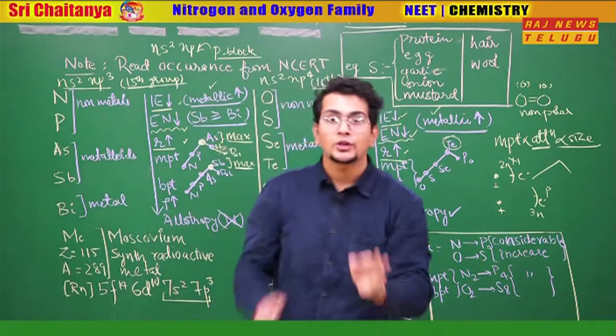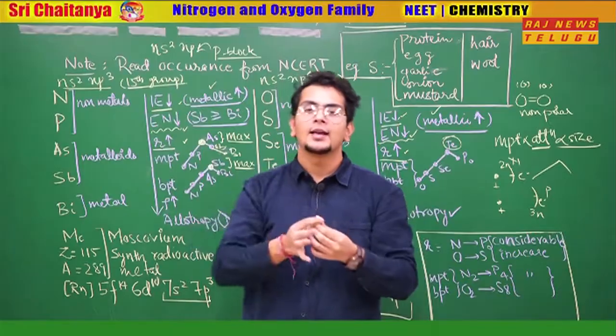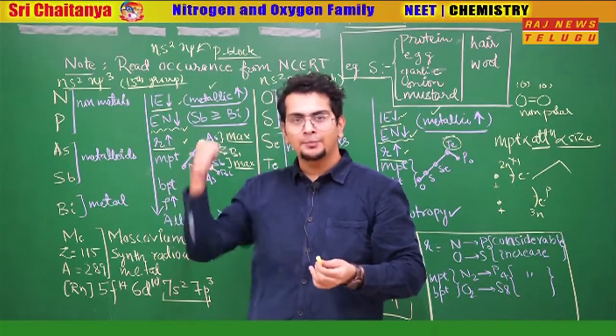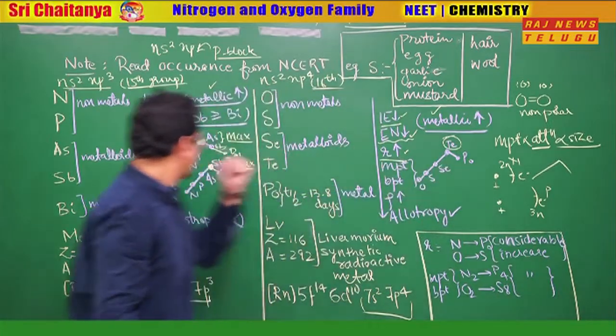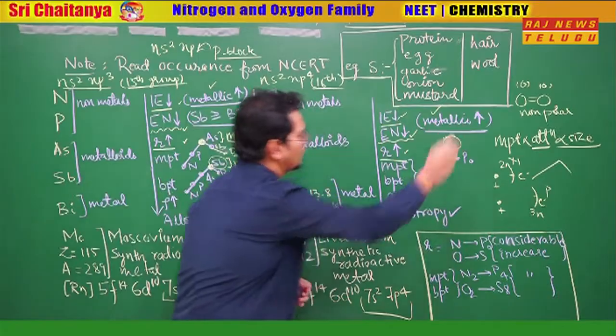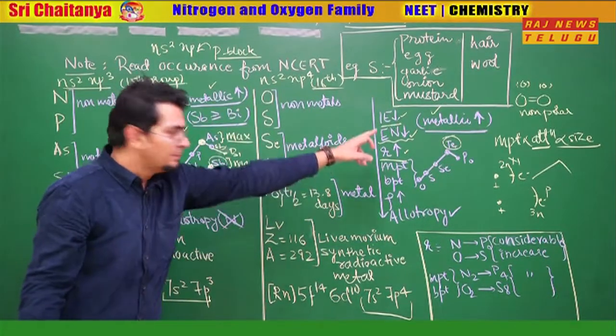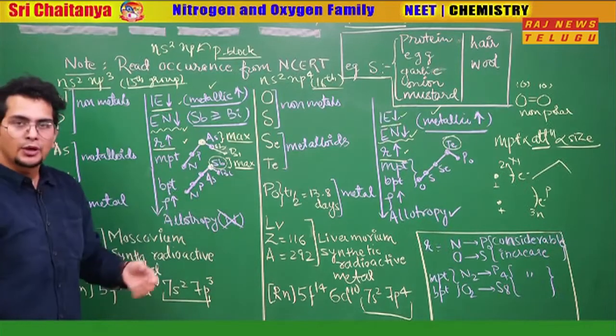So what you have to remember: arsenic for melting point is the topper. Otherwise, the second last element is the topper in both cases. The second last element means antimony here and tellurium here will have the maximum melting point and boiling point. Antimony will have the maximum boiling point here.